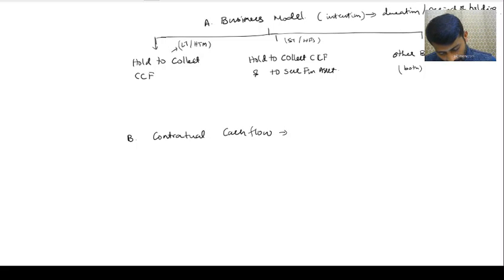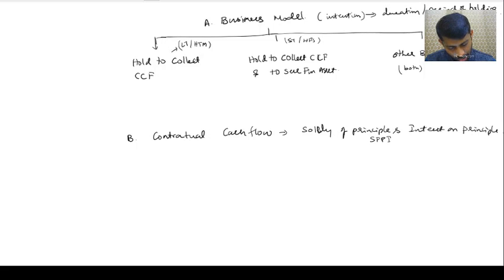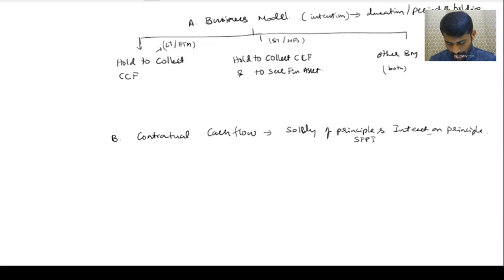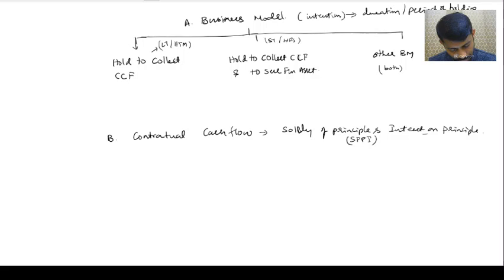So contractual cash flow means, my difference, it is solely payments of principal and interest on the principal. That's what we call in short form as SPPI. Interest on principal, this is what we call. So now, sir, what actually does the cash flow test mean?